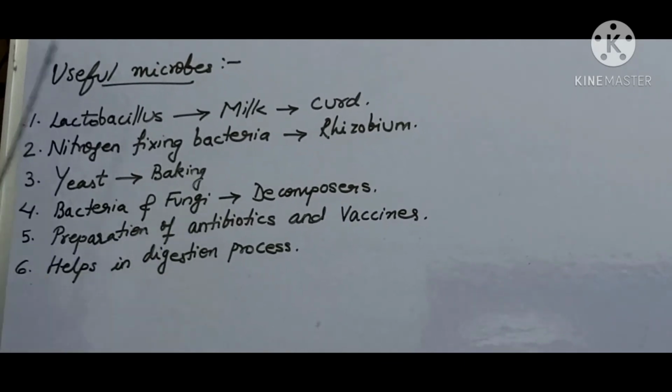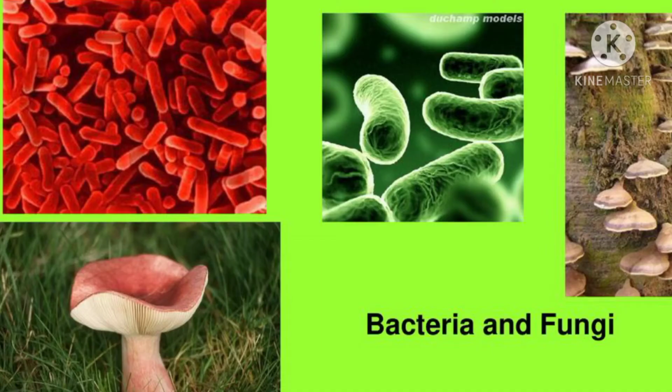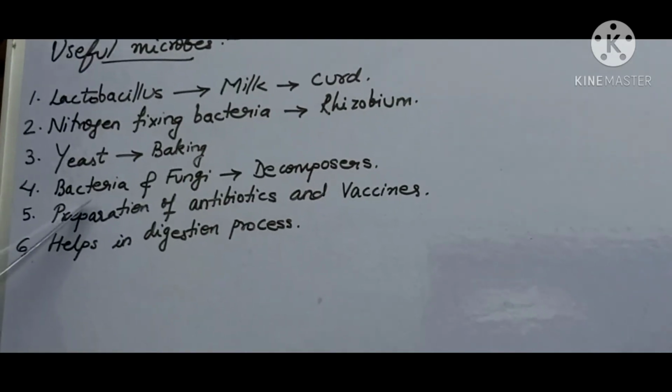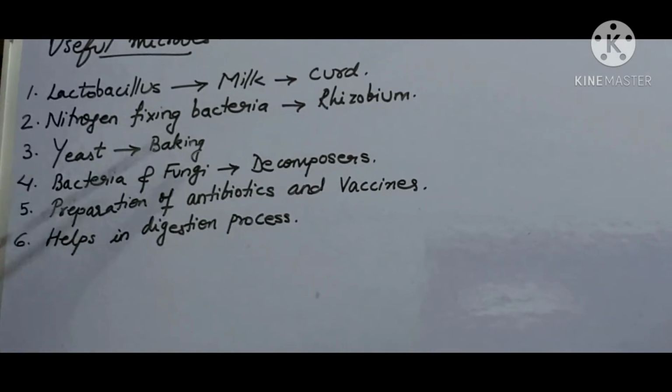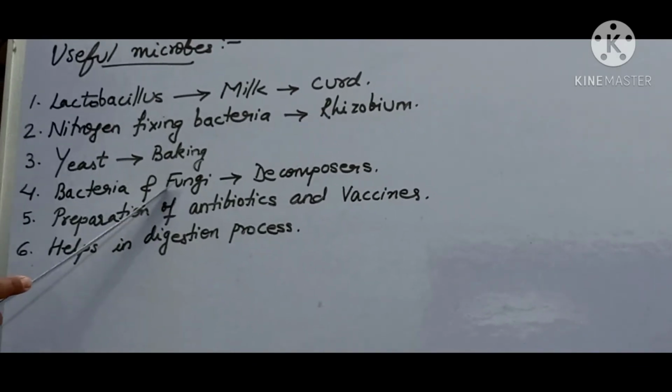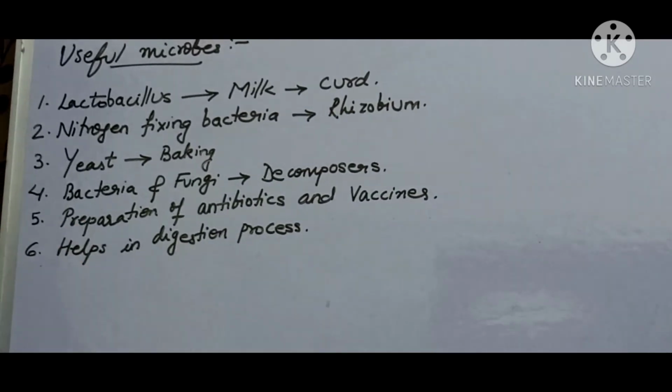Bacteria and fungi are known as decomposers and they also help to reduce pollution because they feed on dead plants and animals and make them compost. This compost, when mixed in the soil, makes the soil rich in nutrients.